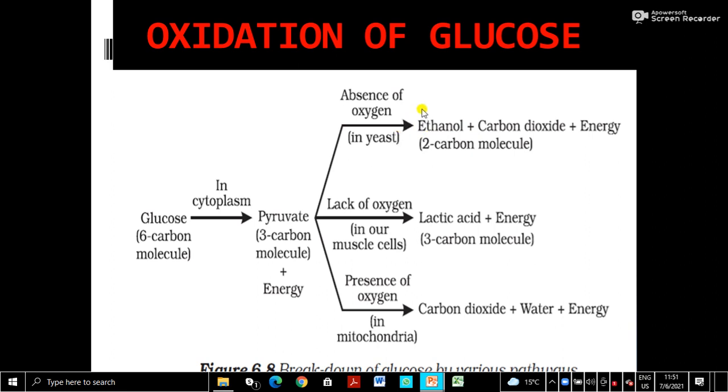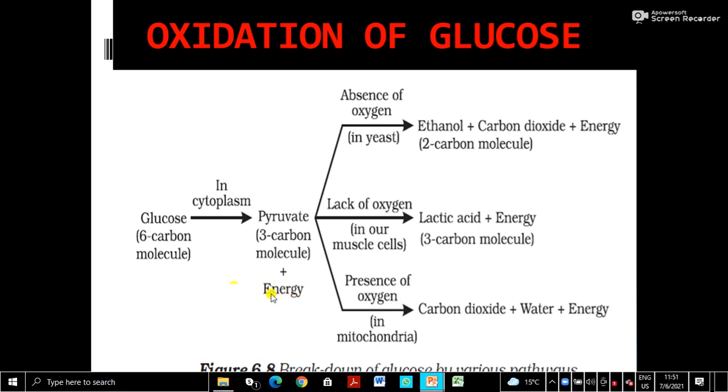Yeast plus some bacteria are also used in this, giving ethanol plus carbon dioxide. Fermentation is the process commercially used by human beings for the production of alcohol. Then in our muscle cell, lactic acid and energy.